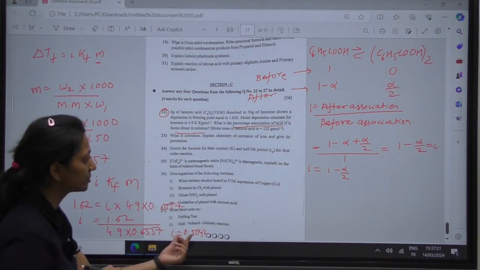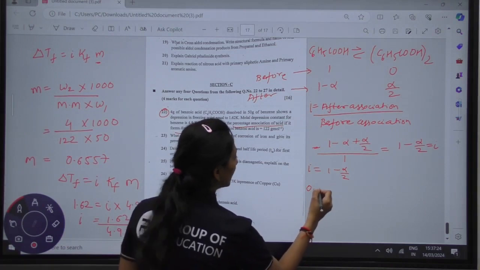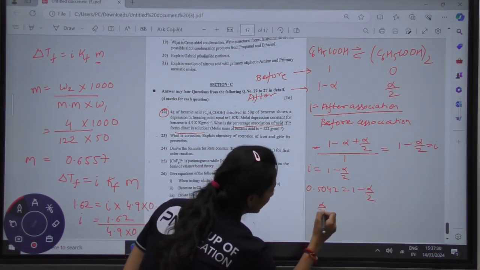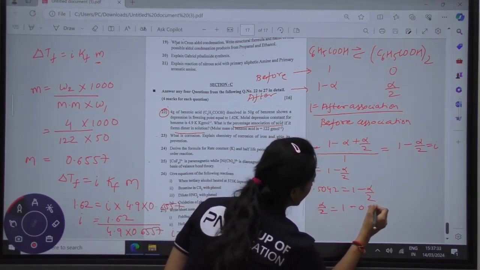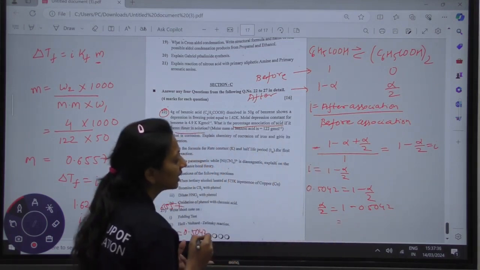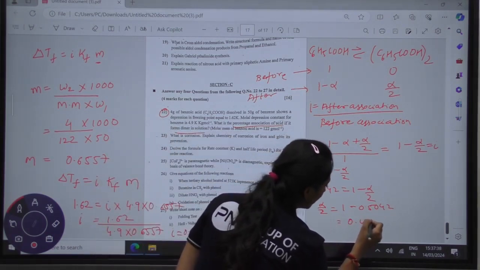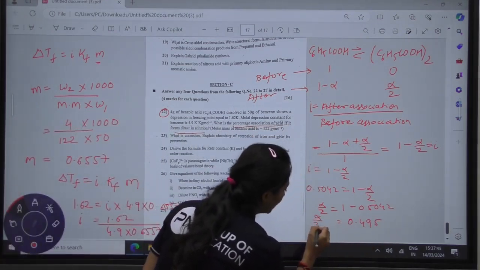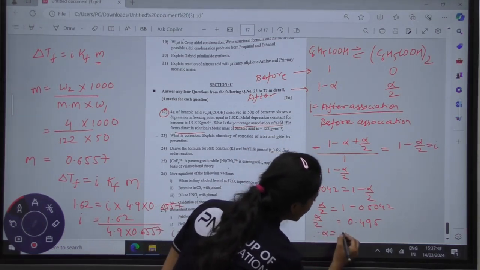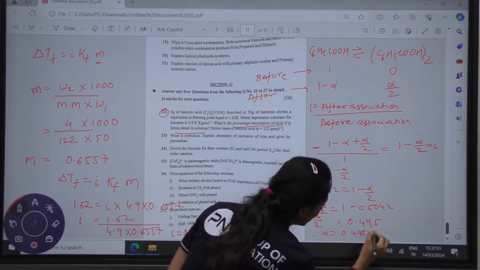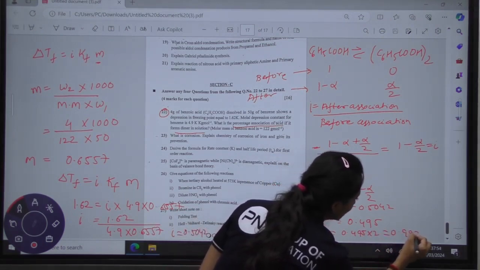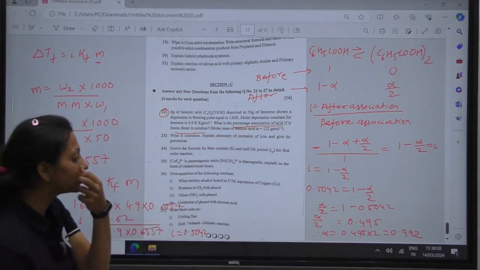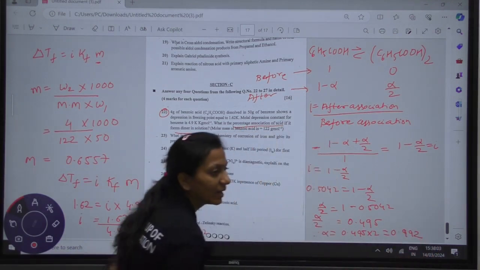What is the value of i? We have found 0.5042 equals 1 minus alpha by 2. On replacing, alpha by 2 is equal to 1 minus 0.5042. On solving this, we will get a value of somewhere around 0.495 for alpha by 2. Therefore alpha is 0.495 multiplied by 2, which is equal to 0.99. And they are asking about the percentage, so to calculate the percentage, we multiply the value of alpha by 100.